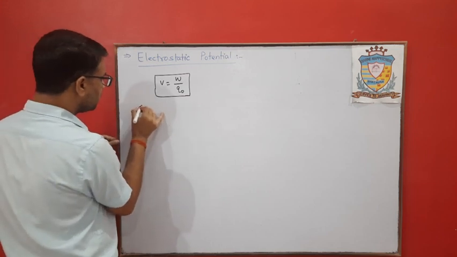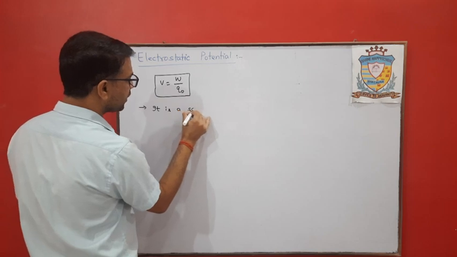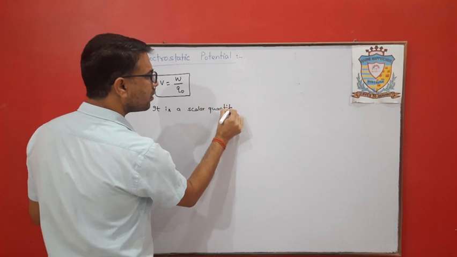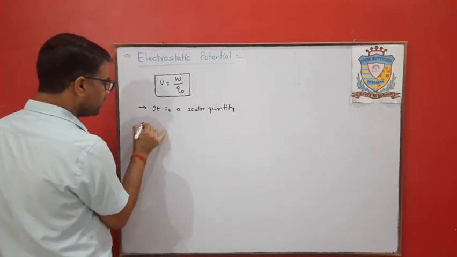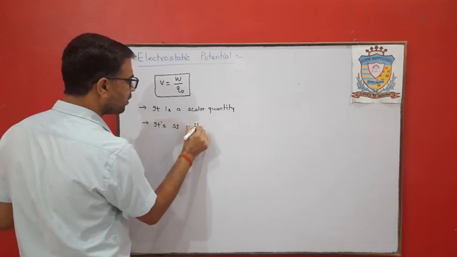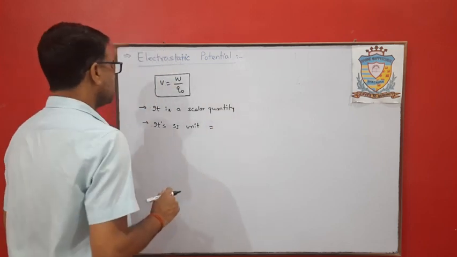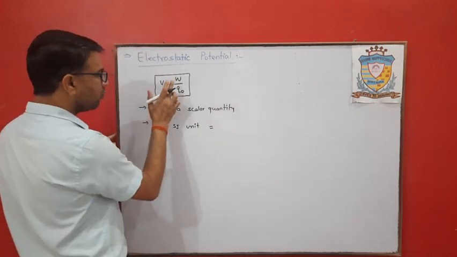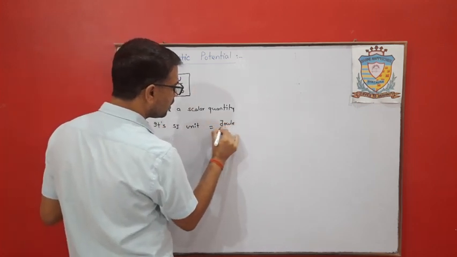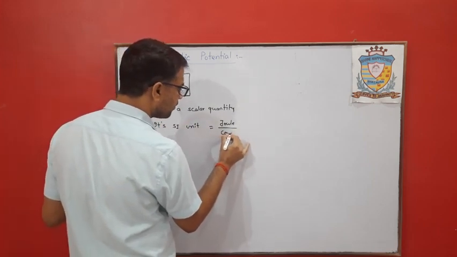Now it is a scalar quantity. Its SI unit is the SI unit of work done, which is joule, upon the SI unit of charge, Q naught, that is coulomb.